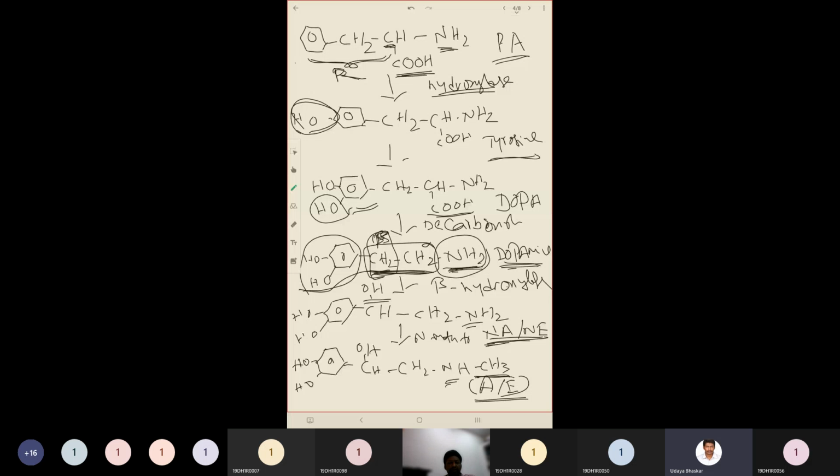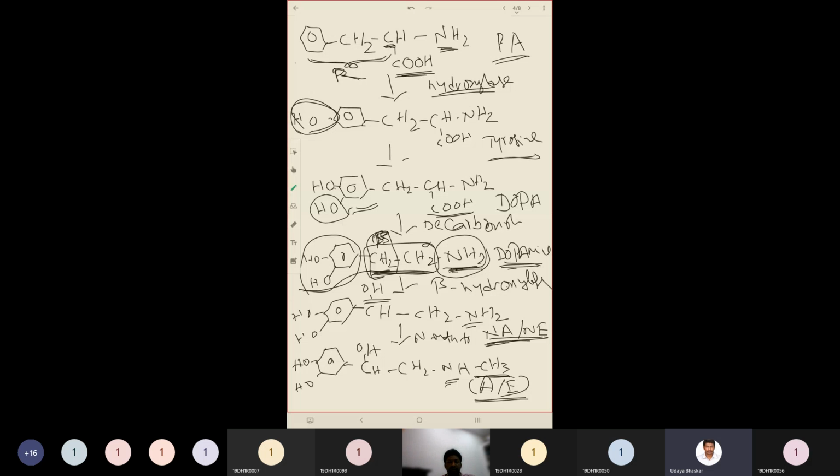So whenever we use "nor" in a chemical name, that indicates that there is a similar compound to this one. Chemical structure wise it is very much similar, but the only difference between those two structures is that the compound having "nor" in its prefix will lack one methyl group from the corresponding similar structure. So noradrenaline and adrenaline are the same in chemical structure, but noradrenaline lacks a methyl group from adrenaline.